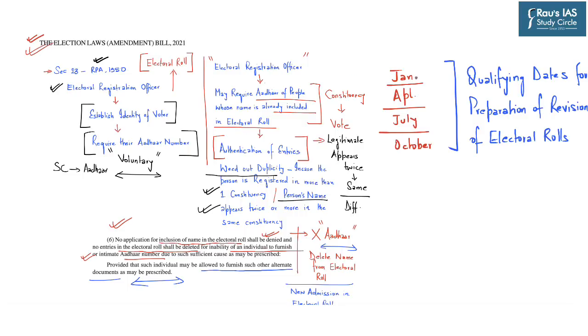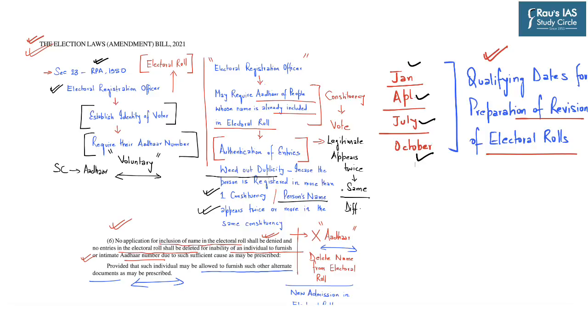Now, this amendment bill also provides for the qualifying dates for preparation or revision of electoral rolls, which will be the first date of the months of January, April, July and October. Earlier, it was done only once in a year, on 1st of January every year. So these can be said to be some of the important highlights of the Election Laws Amendment Bill 2021.